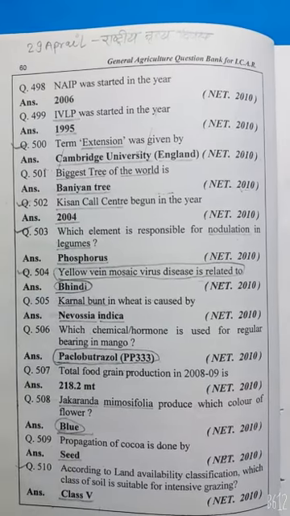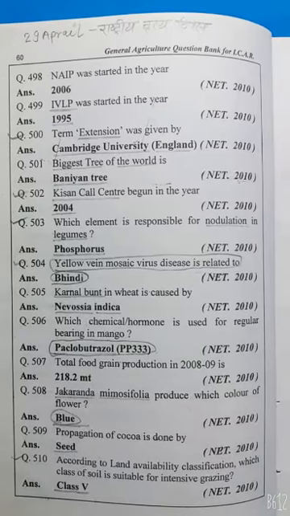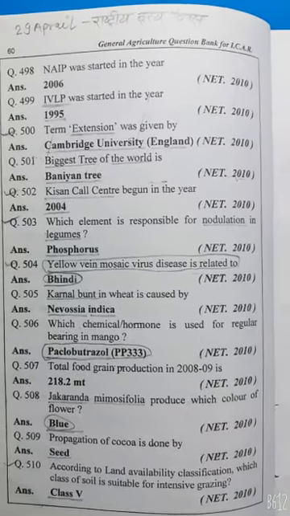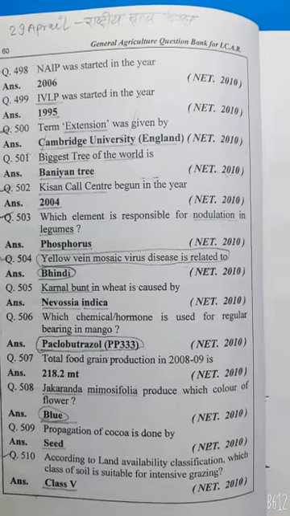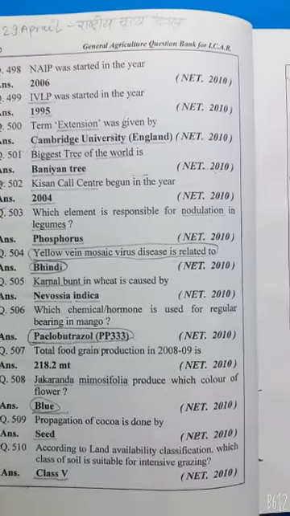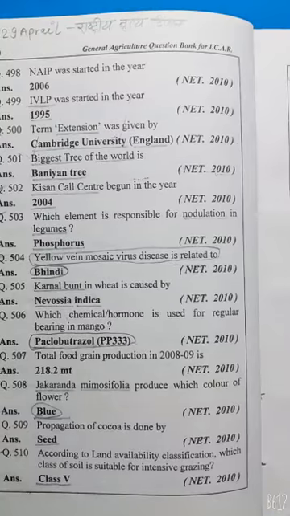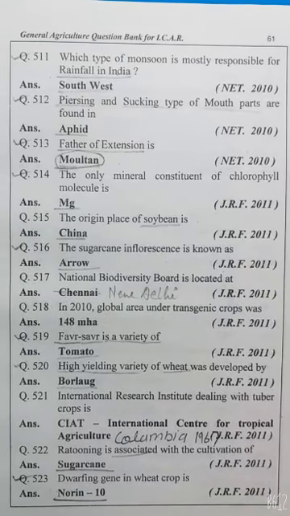Blue. Propagation of cocoa is done by seeds. According to land capability classes, which class is suitable for intensive grazing? Class 5. Which type of monsoon is mostly responsible for the rainfall in India? Southwest monsoon.